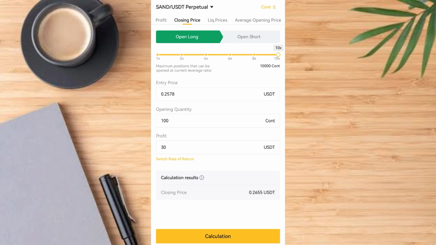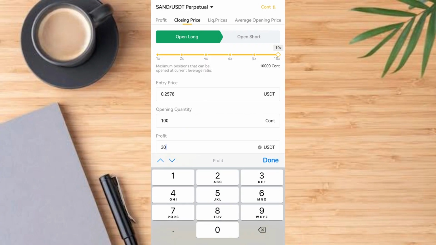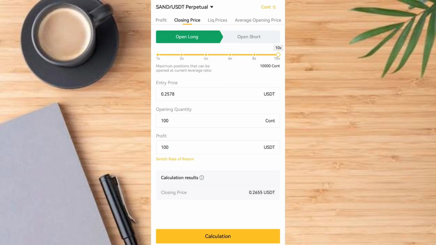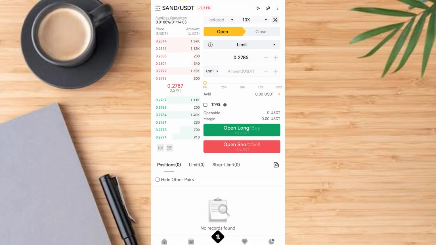So then the closing price, this way to close a price at 0.2655 and you enter at 0.2576, and maybe you want to make $100 from the amount you want to invest. Then go ahead and tap on calculate. Then this will help you to determine the closing price you want to invest on. That is that. So you can also go for short as well. Now that you've known this, you've known the expected profits you're going to enjoy in this process.